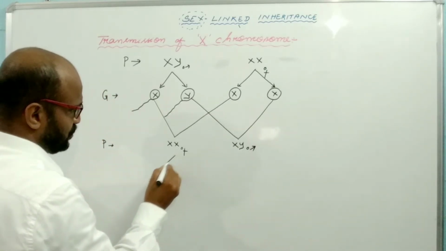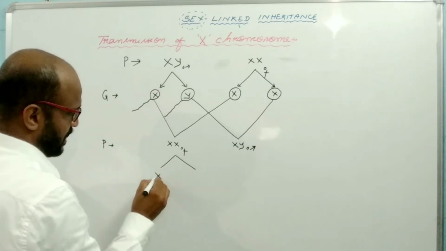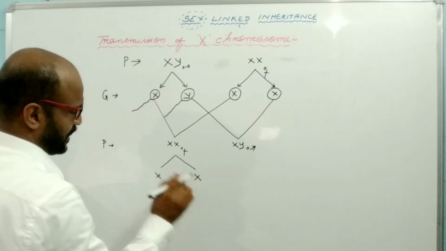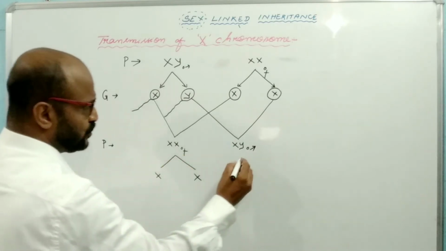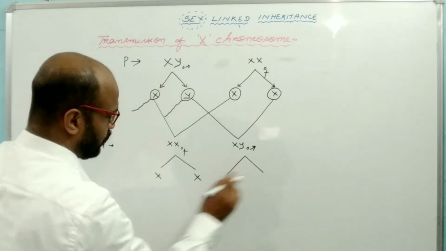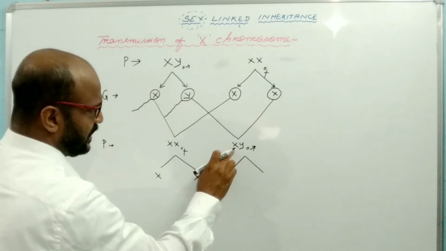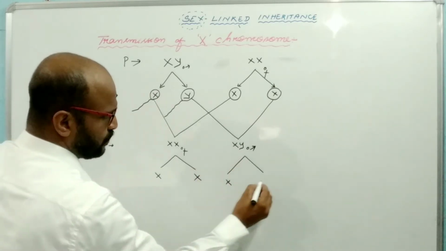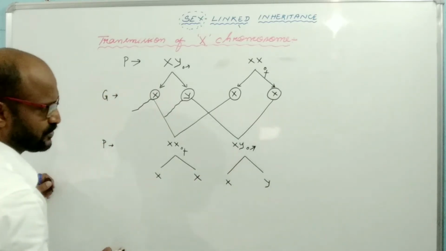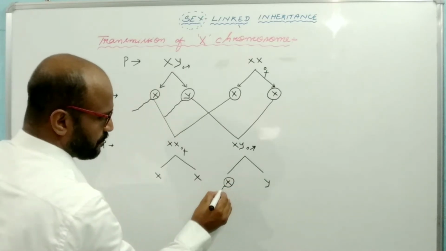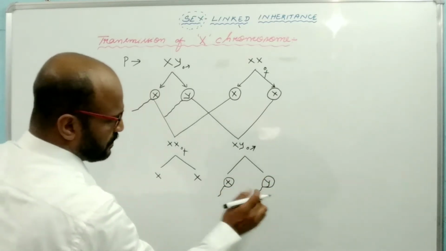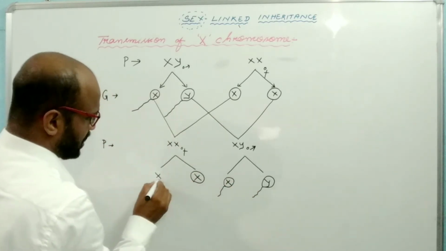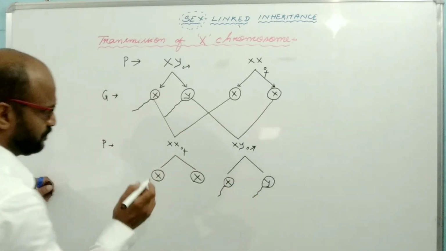Such an individual may produce the same type of gametes, the same type of egg, each gamete having one X chromosome, and the male individual will produce different types of sperm, 50% having one X chromosome and another 50% which contains one Y chromosome.